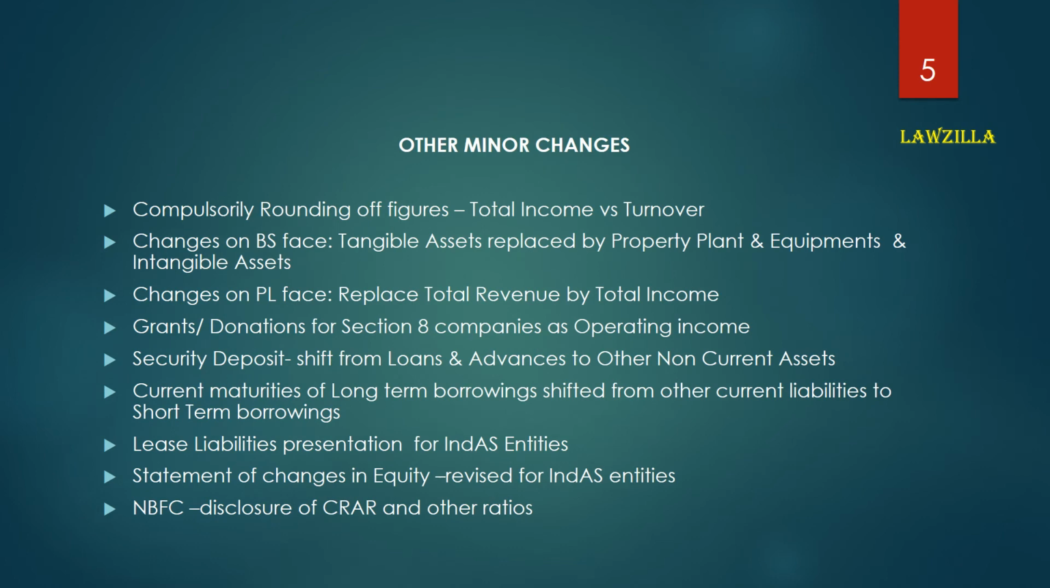My next slide is with respect to the minor amendments under the financial statements. First is a compulsory rounding of figures. Figures in financial statements are to be rounded off compulsorily based on total income. Next, on the balance sheet face, tangible assets are to be replaced with property, plant and equipments and intangible assets. On the face of P&L, total revenue is replaced by total income. Grants and donations of Section 8 companies are to be treated as operating income.